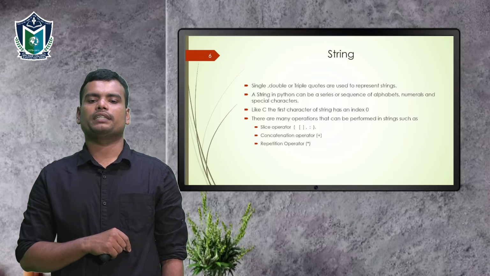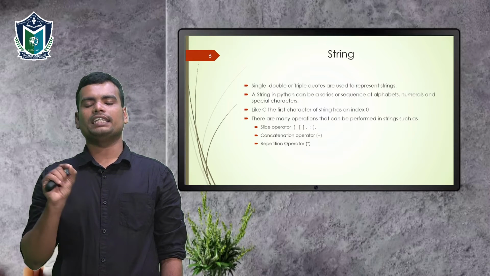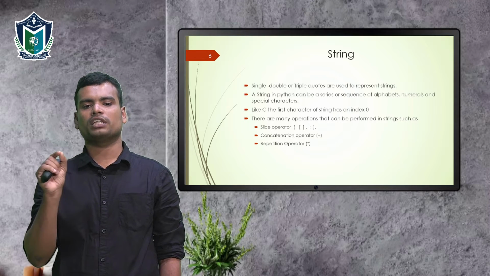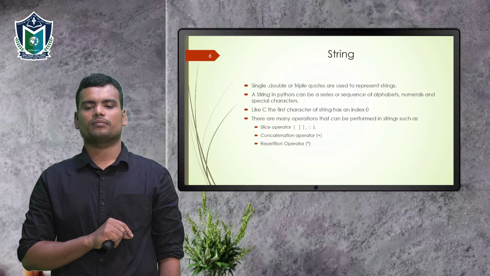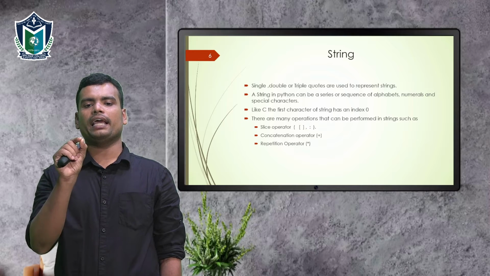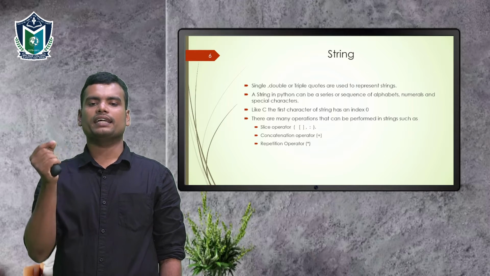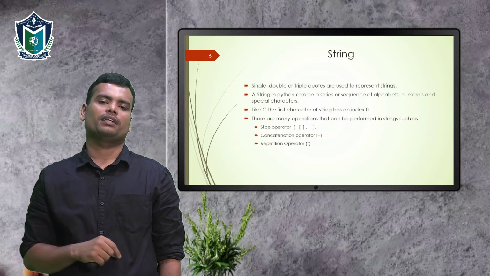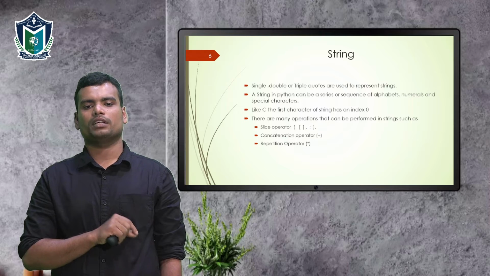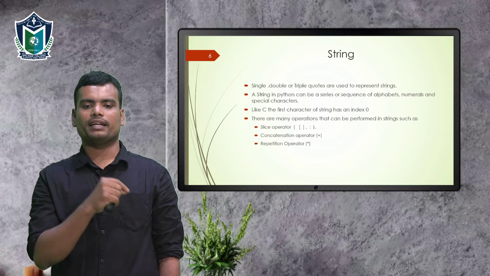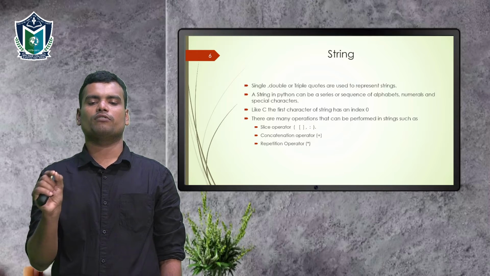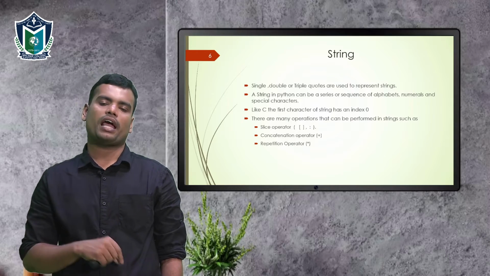The slice operator may contain mainly 3 values, but it is not necessary to give all 3 attributes. For example, if a equal to hello, and we use a, then brackets with an index number like 2, 3, etc., we can get that indexed letter from the string. If we use a of 0, we get the value h. If we use a of 1, we get the first indexed value, that is e, if the string is hello.